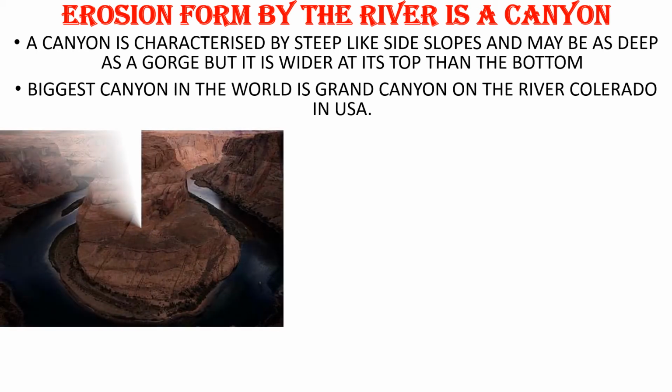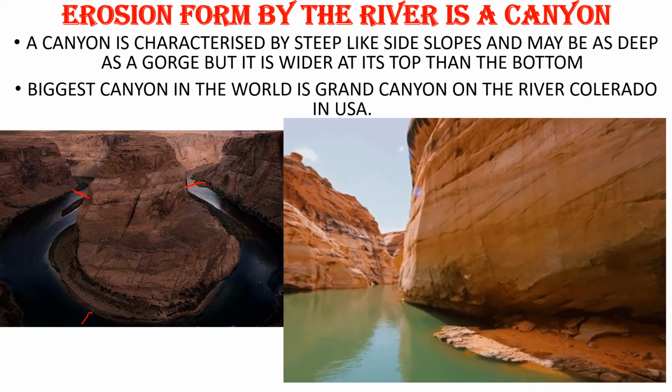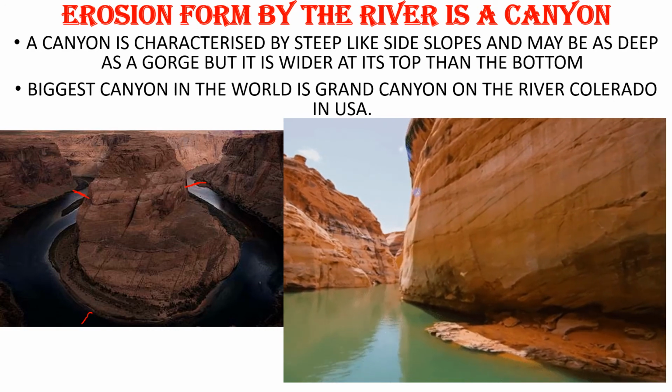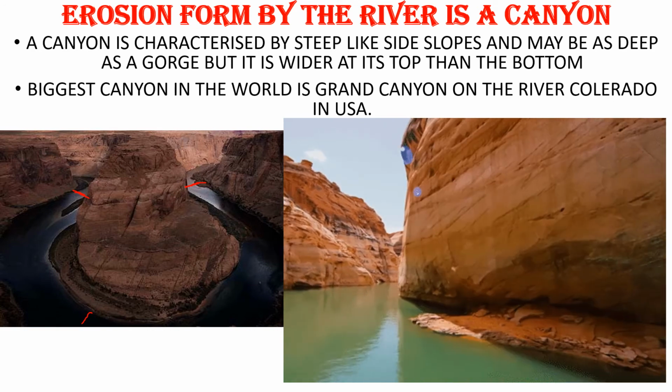This is the image of the Grand Canyon. Here you can see how it is. Here it is wide, but here it is narrow. You can see, no? See. Okay. And this is how it looks. Okay. This formation is called a canyon, an erosion form of a river. Okay.